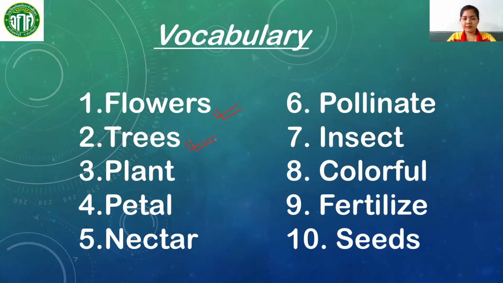Number 3, plant. Number 4, petal. Number 5, nectar.